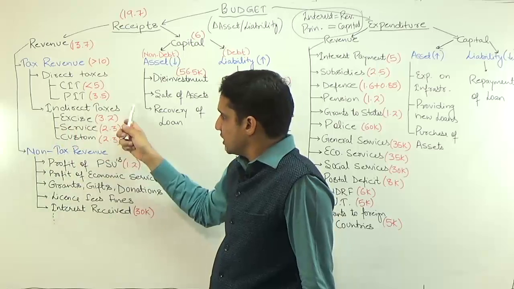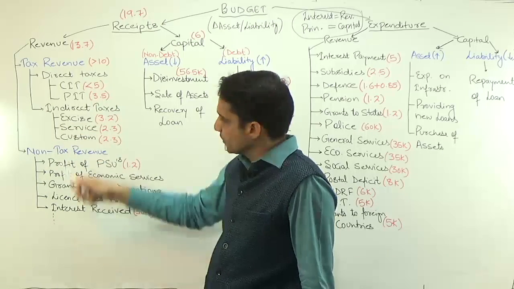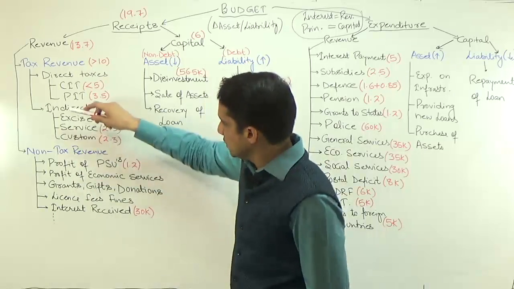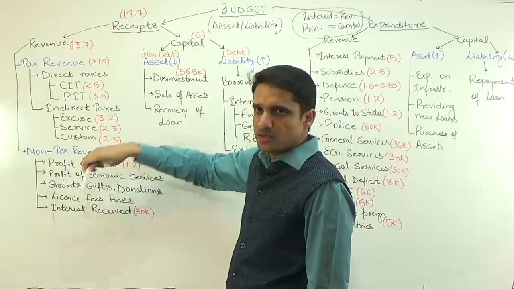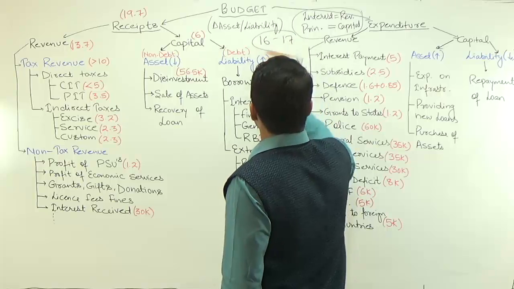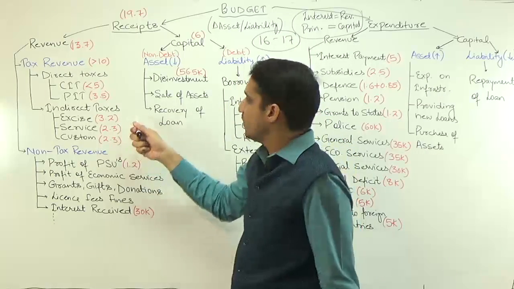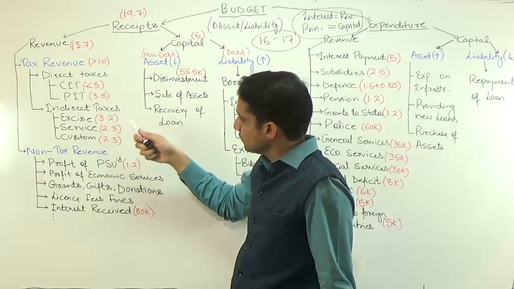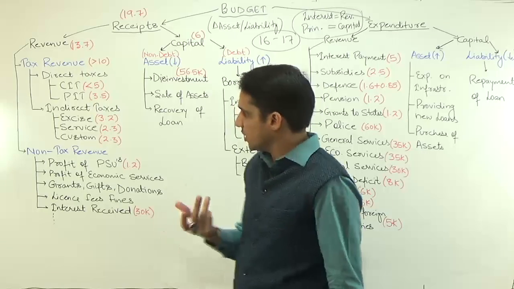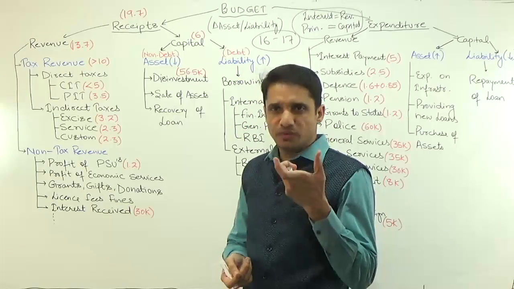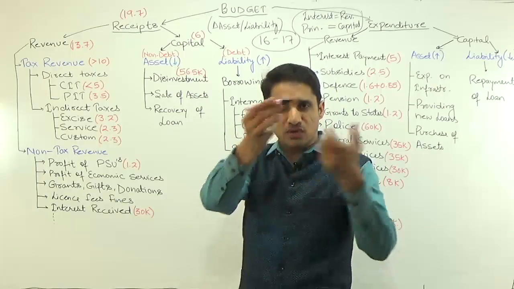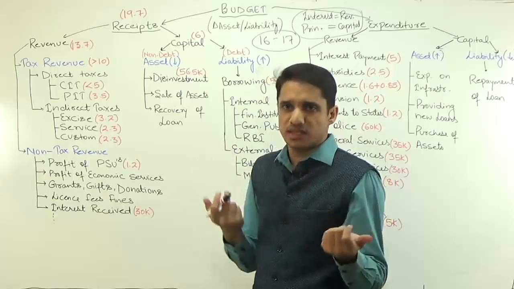Then in case of indirect taxes we have excise duty, then service tax, and then customs. You have to remember these taxes in this order only, because as per Budget 2016-17, this is the expected revenue of the government. First will be excise. Why is excise above service? Just how you can cram it in: we have Make in India, and through Make in India we are domestically producing some goods, and if there is domestic production of goods, these producers have to pay some tax, and that tax is known as excise duty.